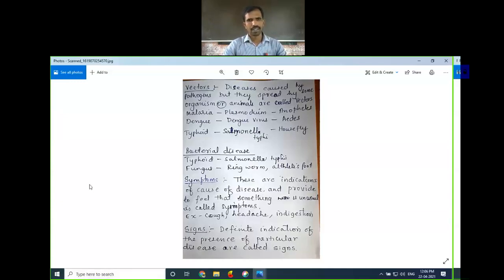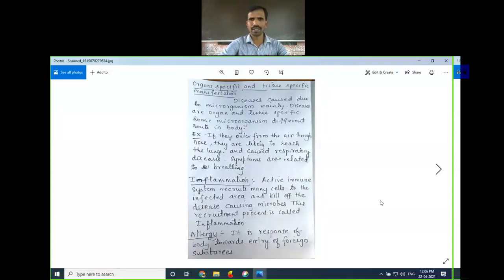So why do these symptoms actually occur? Symptoms are caused due to the entry of microorganisms. When a microorganism or any foreign material enters your body, it may cause disease. Here I have shared a screen: organ specific and tissue specific manifestation. Disease caused due to microorganisms.